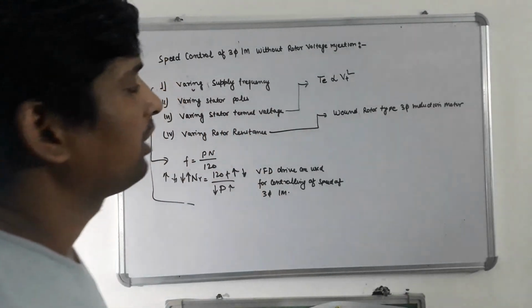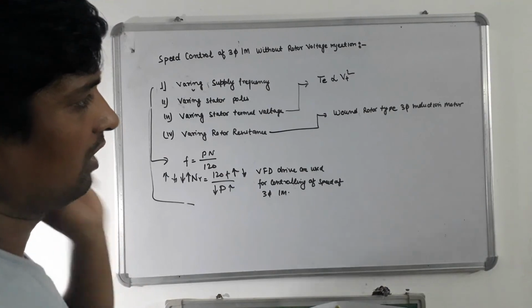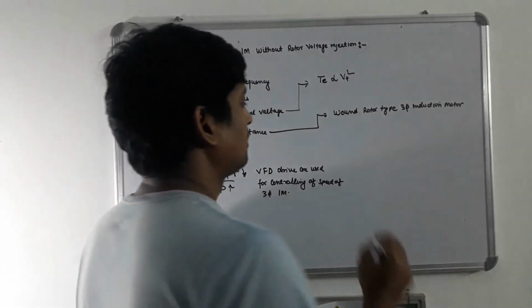This concept is applicable only for wound rotor type three-phase induction motor.